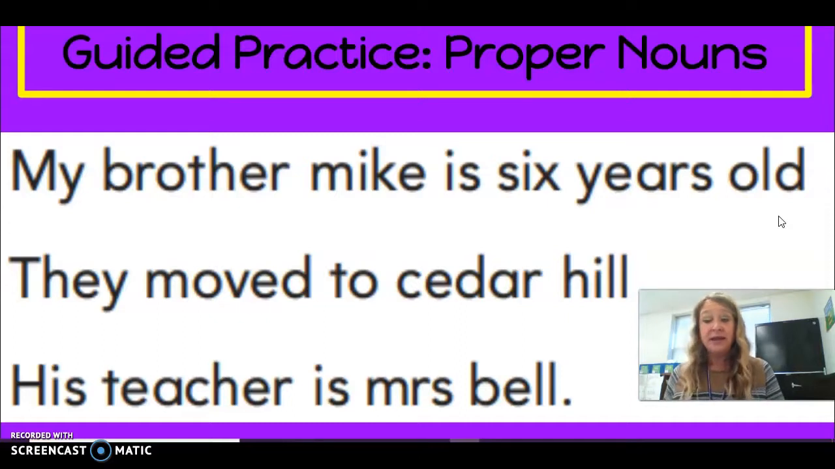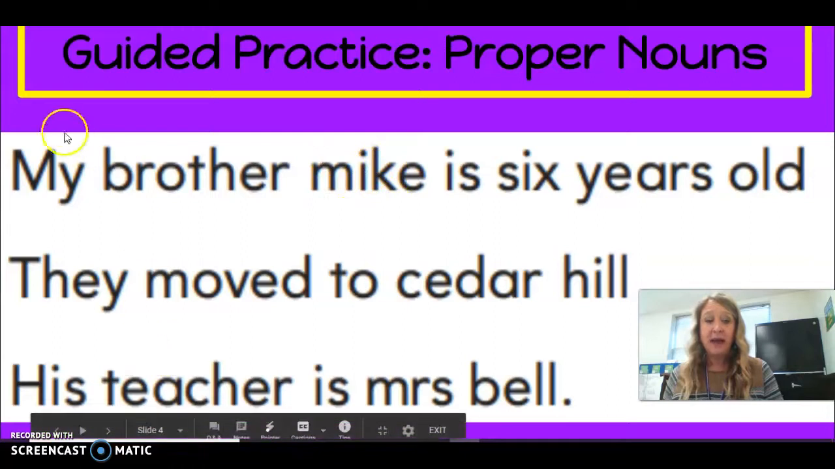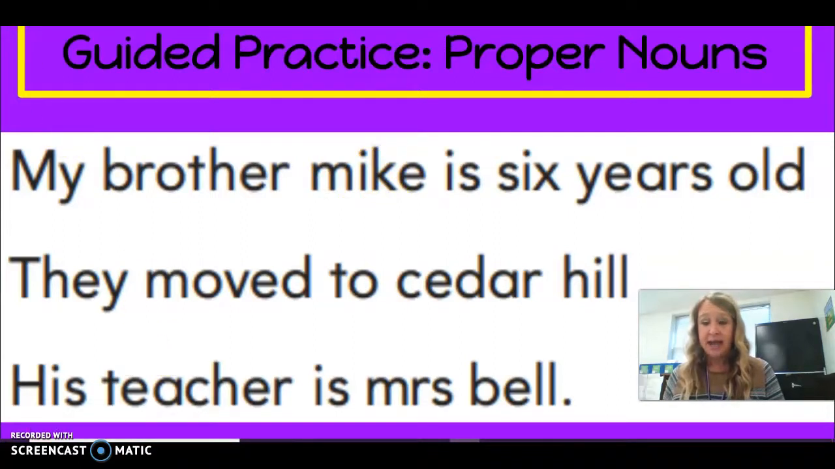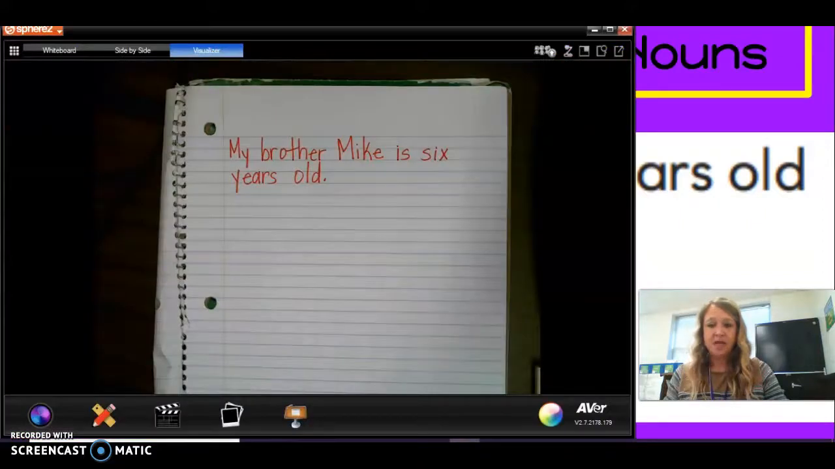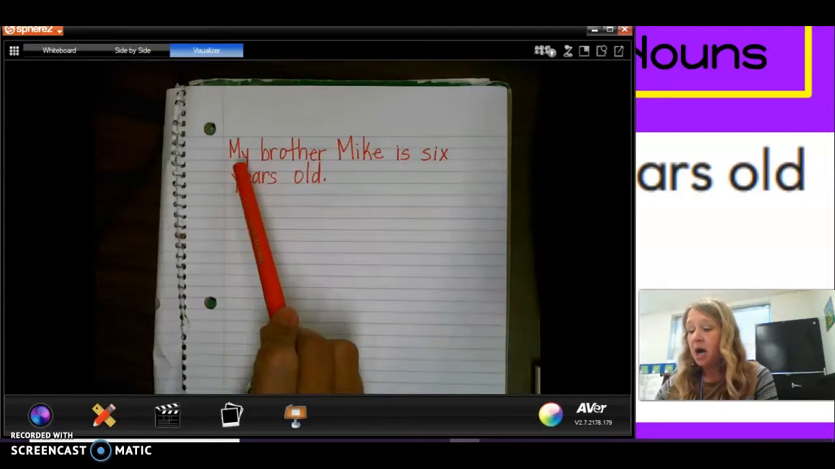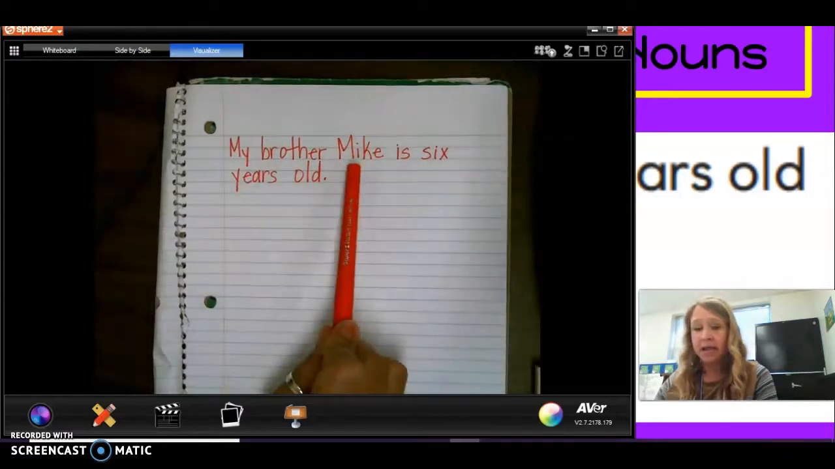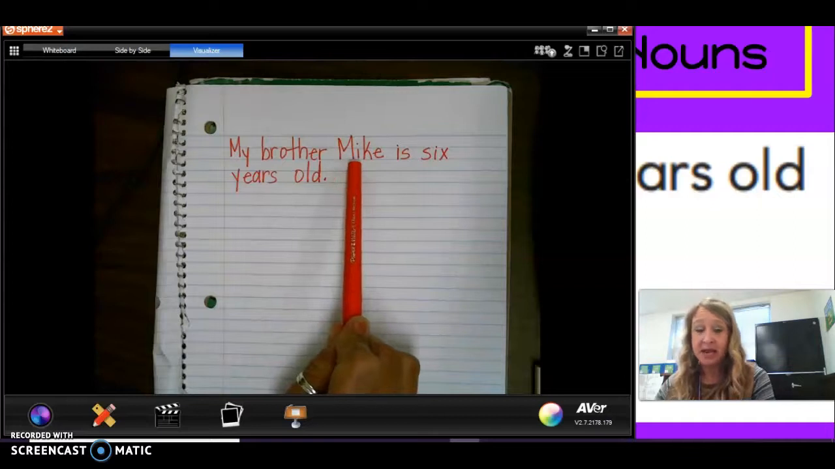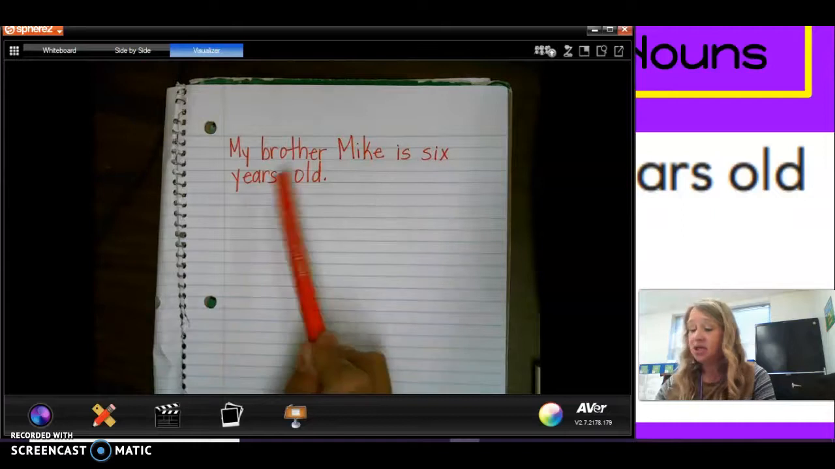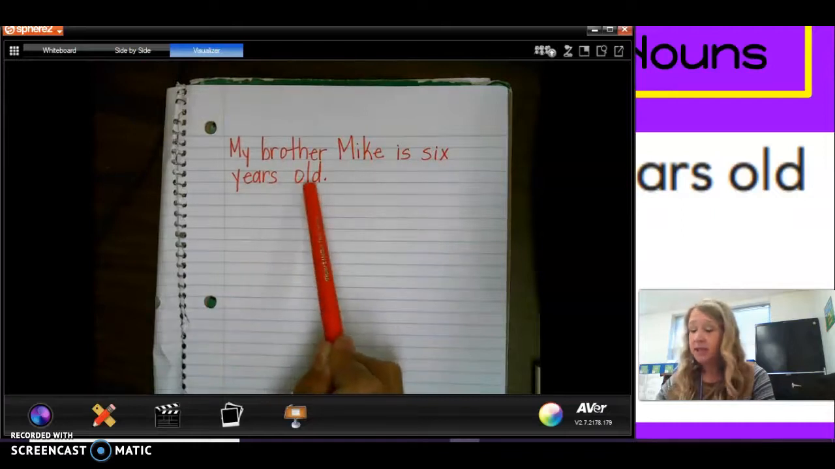If you are thinking Mike, you are exactly right. Mike should begin with a capital M. That is somebody's special name. So here is the sentence written correctly. My brother Mike. Mike has a capital M because that is somebody's name. It is a special person. He is 6 years old.